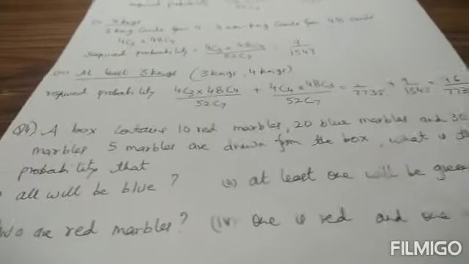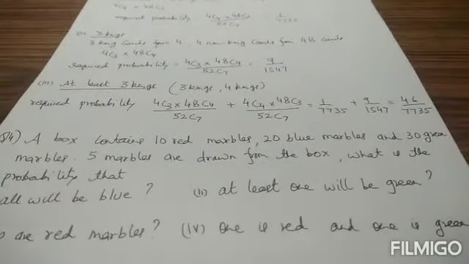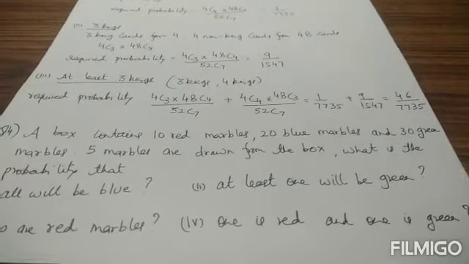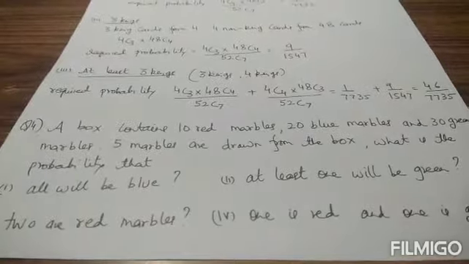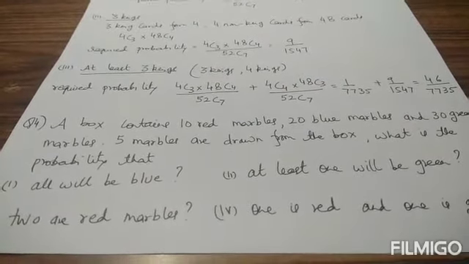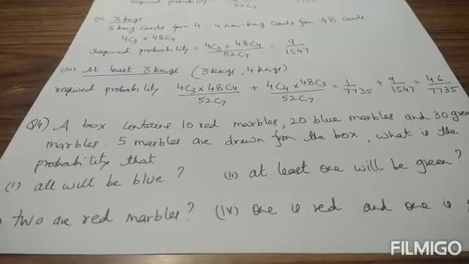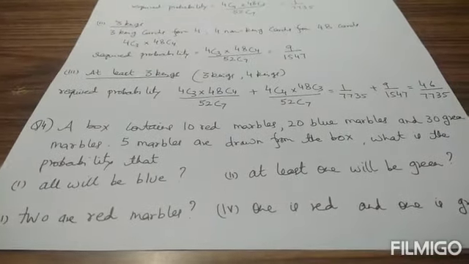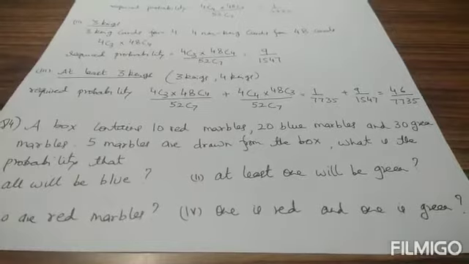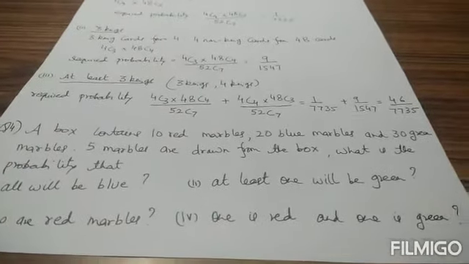Question number 4. A bag contains 10 red, 20 blue and 30 green marbles. 5 marbles are drawn from the box. What is the probability that first part, all will be blue, number 2, at least 1 will be green, number 3, 2 are red marbles, 4th, 1 is red and 1 is green.